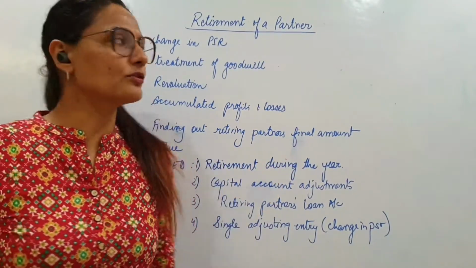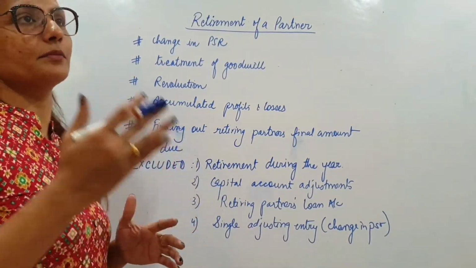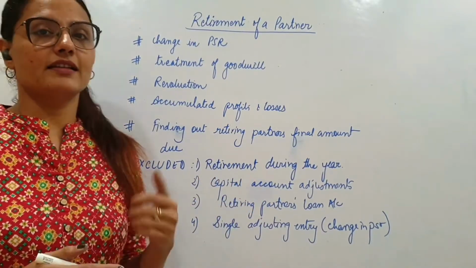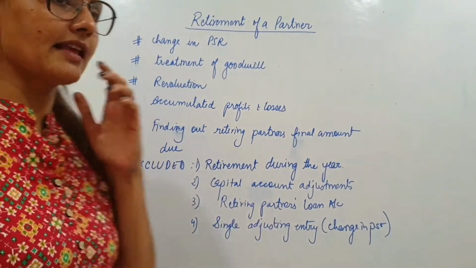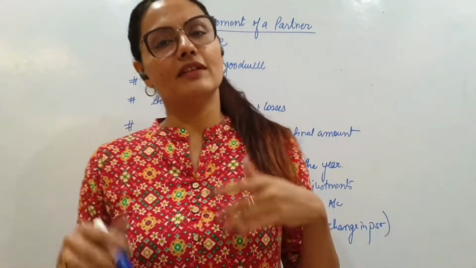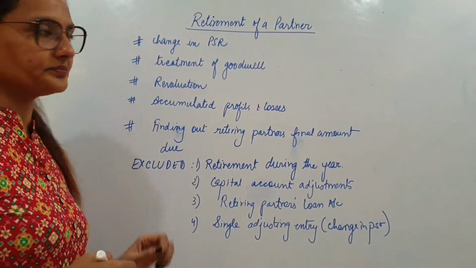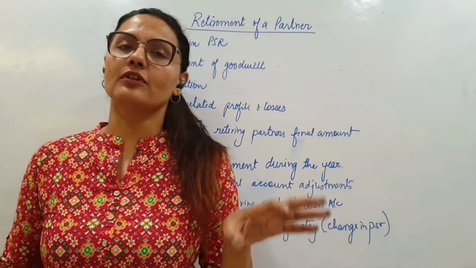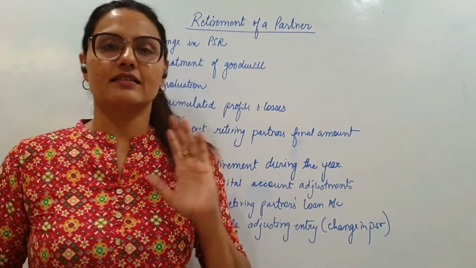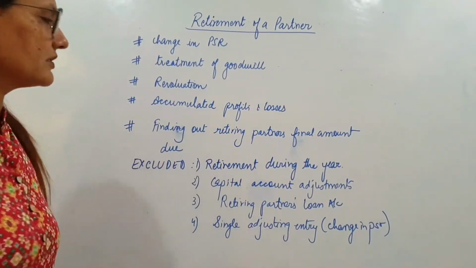It will be a brush up once again. Treatment of goodwill, because the retiring partner is supposed to get a share of his goodwill also. Revaluation of assets, reassessment of liability, which is exactly the same as what we have done in admission. Yes, we will do it again, not to worry. Accumulated profits and losses, the share of undistributed profits and unwritten off losses, expenses, all that the same way as in admission. Finding out the retiring partner's final amount due.